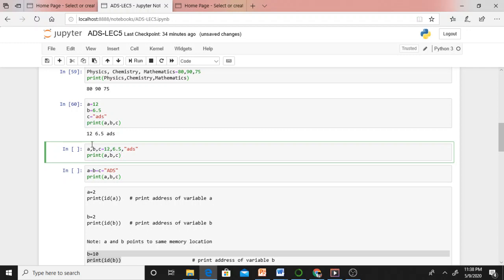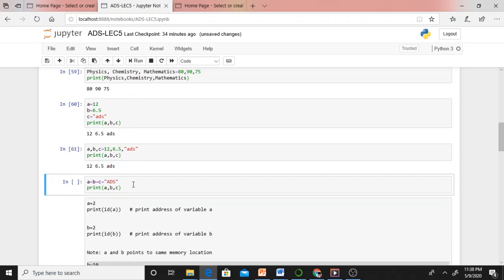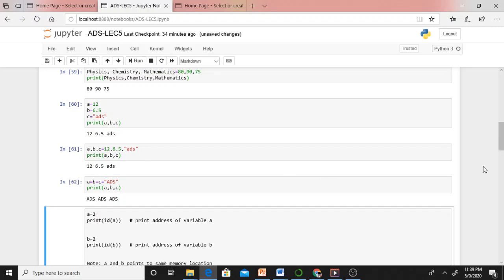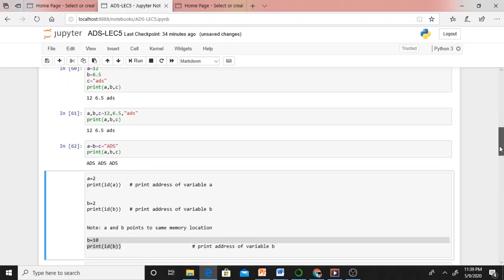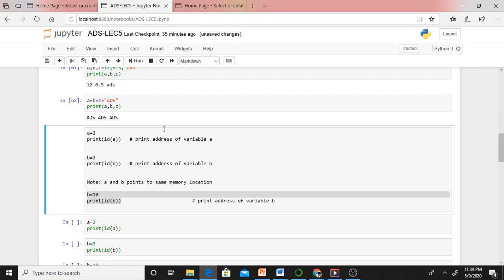What does it mean? 12 will get stored in a, 6.5 will get stored in b, ADS will get stored in c. If you want to print them, you can print without any difficulty. Even if you want to keep a equal to b equal to c equal to ADS, what does it mean? I am keeping ADS in a, in b, in c, means the same value I am assigning to different variables. If you want to print, just print. What will you get? In a, b, c, all three variables, as I stored ADS, it will display ADS.